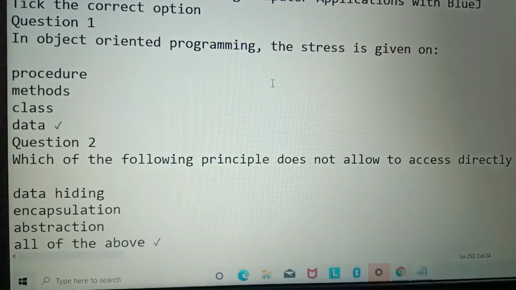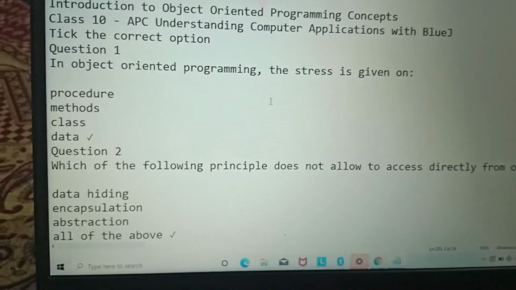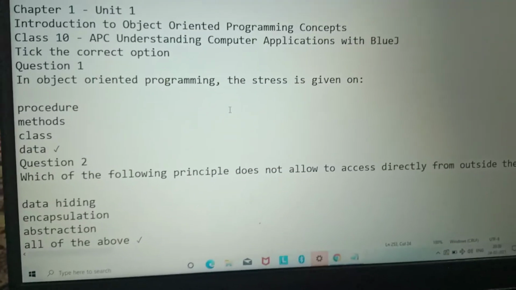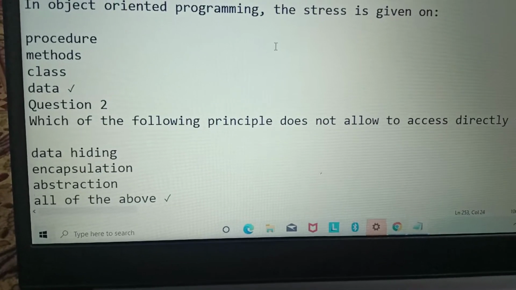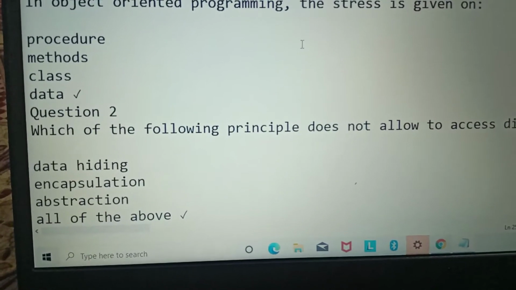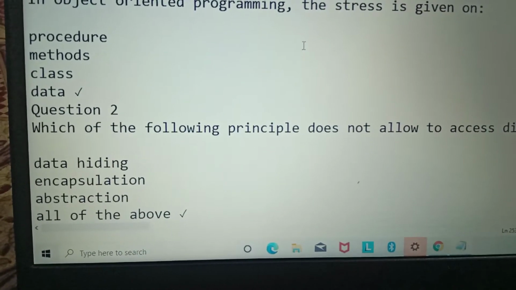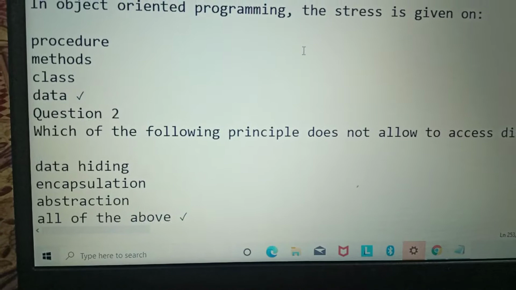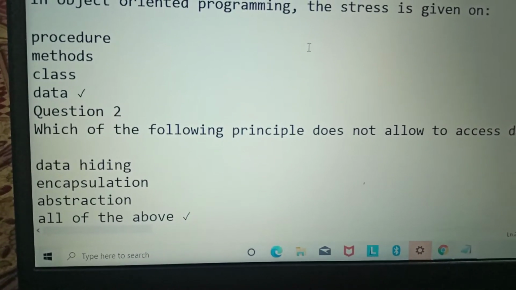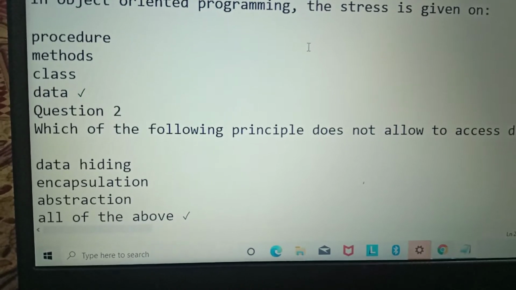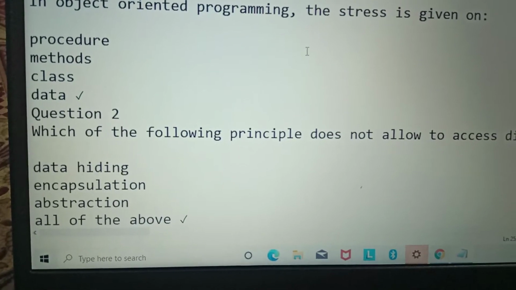Question number 2. Which of the following principles does not allow access directly from outside the screen? You can see the options: data hiding, encapsulation, abstraction, all of the above. I have already explained what data hiding is. Data hiding means hiding of functions and methods behind the programming. What is encapsulation? Binding of data members and functions into a single unit is called encapsulation.